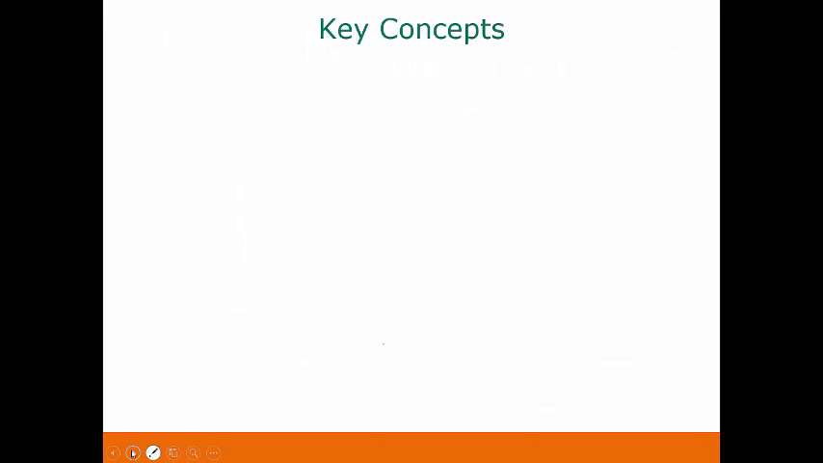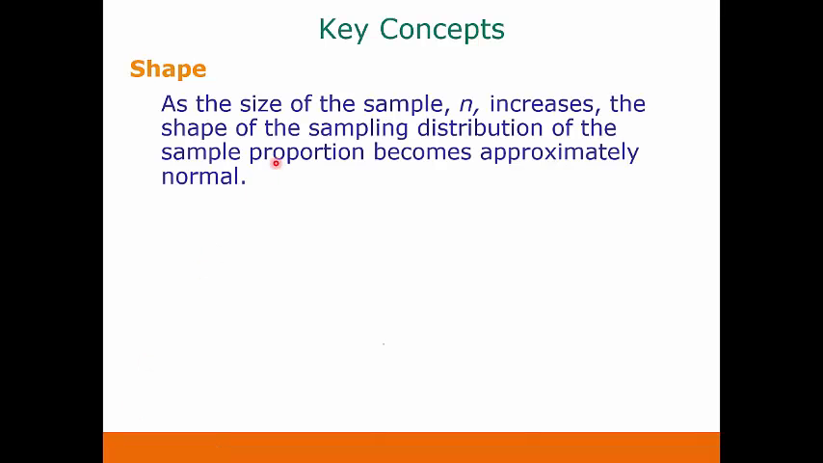So here are some key concepts that have to do with the distribution of our sample proportions. First of all, the shape. As the size of the sample n increases, the shape of the sampling distribution of the sample proportion becomes approximately normal. So in those three histograms we had, as our n kept getting bigger, our histogram looked more bell-shaped, more like a normal distribution.